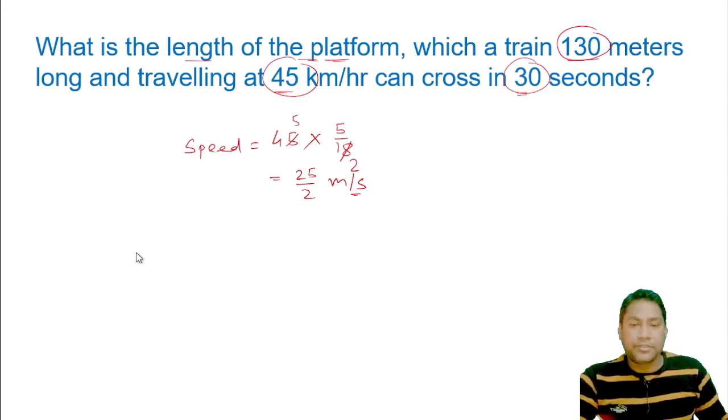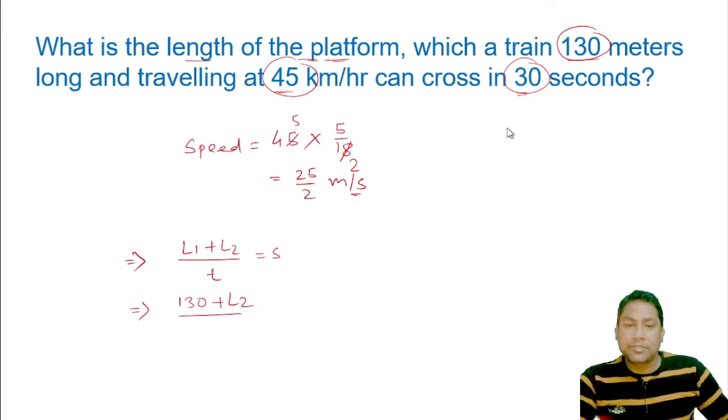So friend, we know the formula of speed of second type, that is L1 plus L2, means length of the train plus length of the platform, divided by time is the speed. Here the length of the train we know, 130 meters, plus L2 means length of the platform. Time taken to travel the platform is 30 seconds, and we have calculated the speed here in meter per second, that is 25 divided by 2.